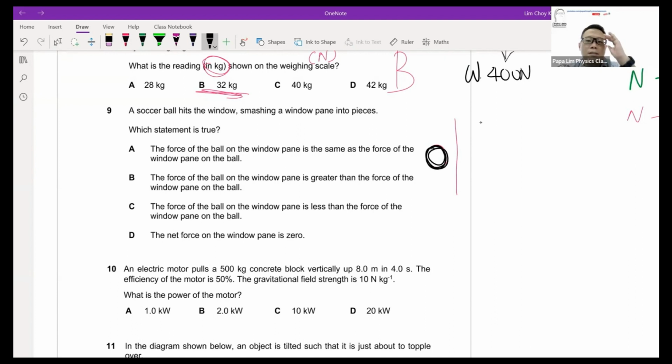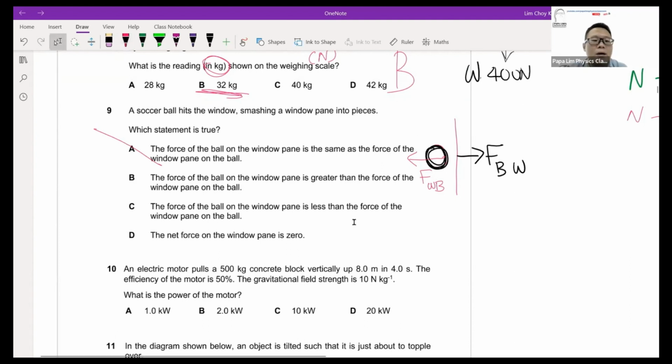For me to break the glass, the ball must exert a force onto the window. So the ball is on the window. Similarly, the window will apply an equal and opposite force, in the opposite direction, on the ball. These two must be equal because they are based on Newton's law: equal and opposite forces. So immediately A is right already, because they have to be the same magnitude. It's just that they are in opposite directions. So straight away, I will choose A as my answer.